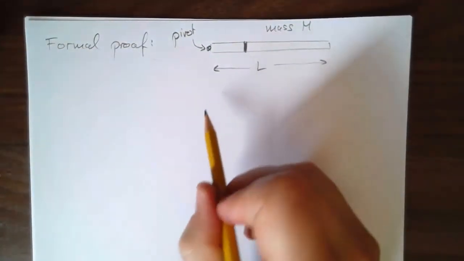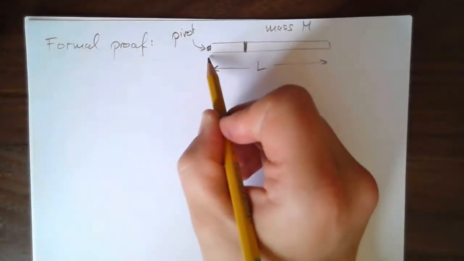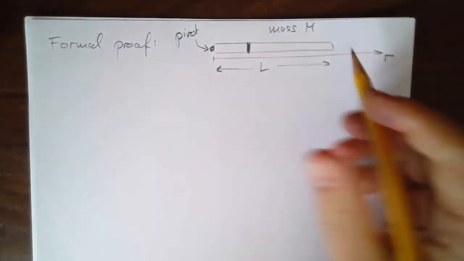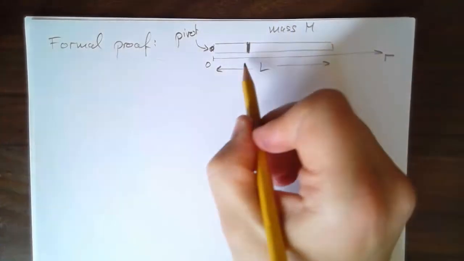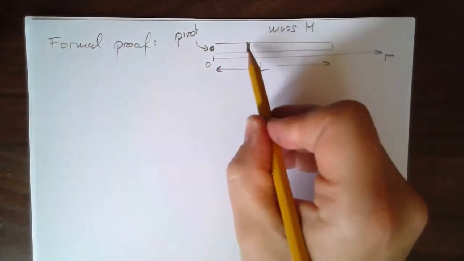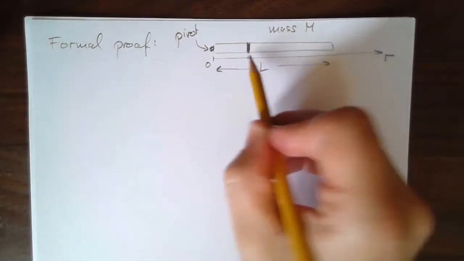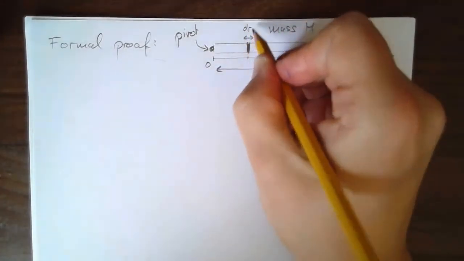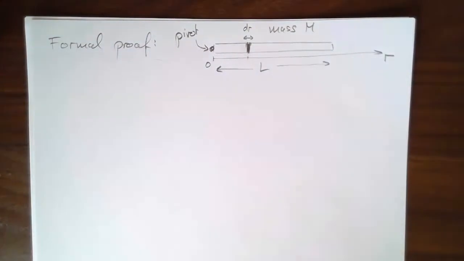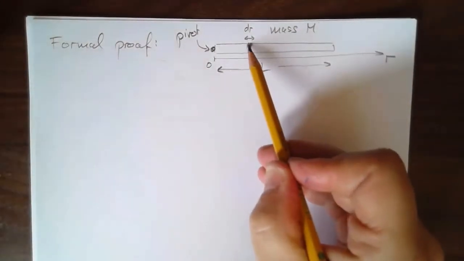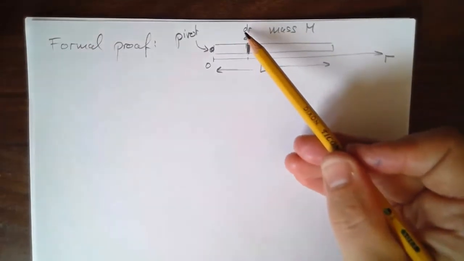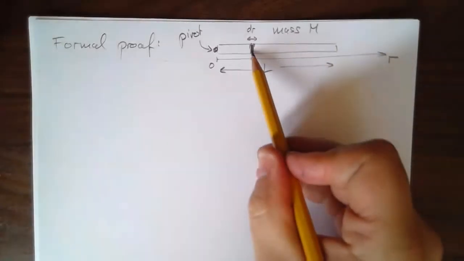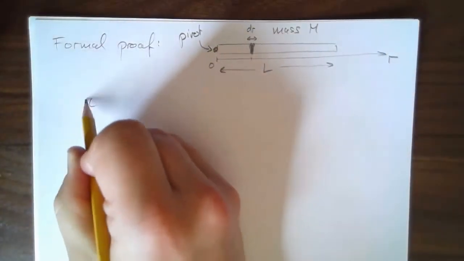Let me introduce a coordinate system. This point is my 0 point, and then a position along the rod I'll call R. I can measure where this chunk is: it's right here, at the value R. I'm going to pretend it has a width, and I call it dr. It's a little change in R as I go from here to here, literally just the width of this chunk. And I want to mathematically make this infinitesimally small. Of course, I can't draw it infinitesimally small. So this is our chunk. What is the torque due to the one chunk?